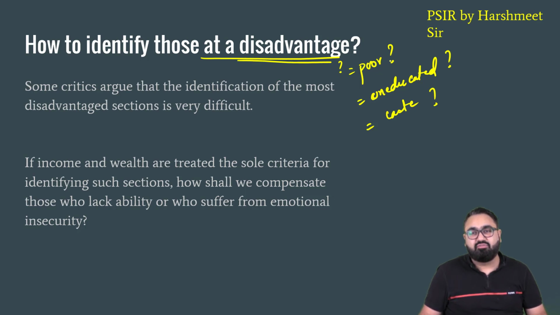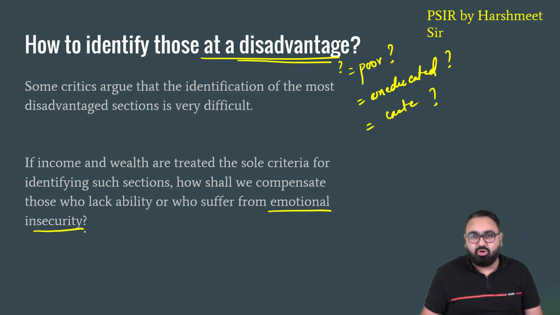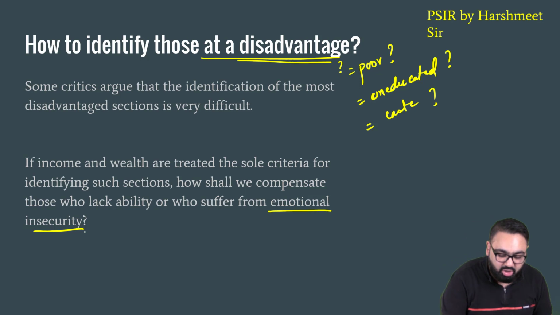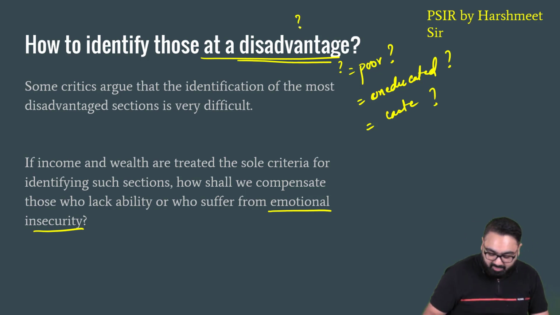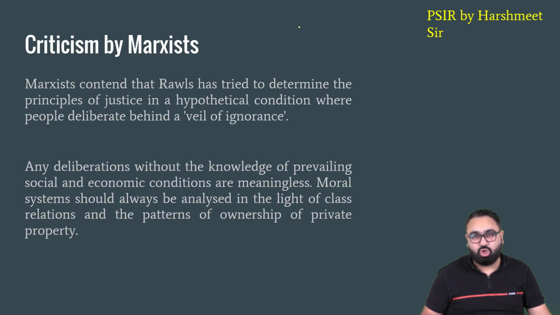What about those who are suffering from some other trauma? What about those who are suffering from emotional insecurity? What about those who are alone and who don't have a family with them? What about those who have been victims of a crime? There is no proper definition by John Rawls about who are the people at a disadvantage that he is talking about. Maybe if he had cared to clarify who these disadvantaged are, his theory would have been more soundproof.